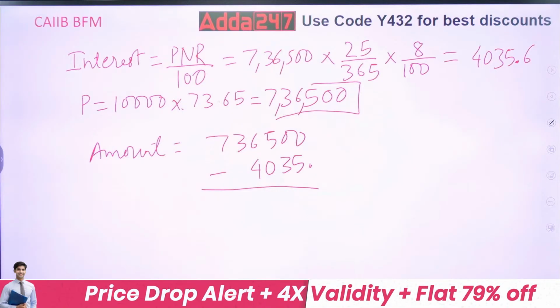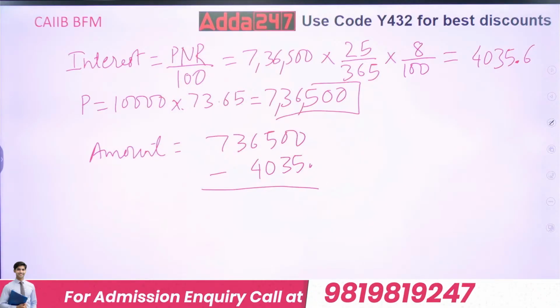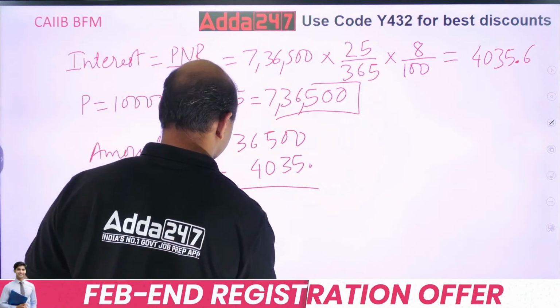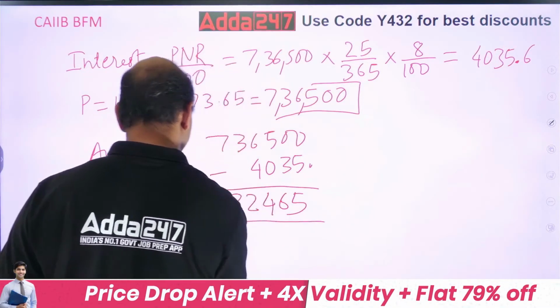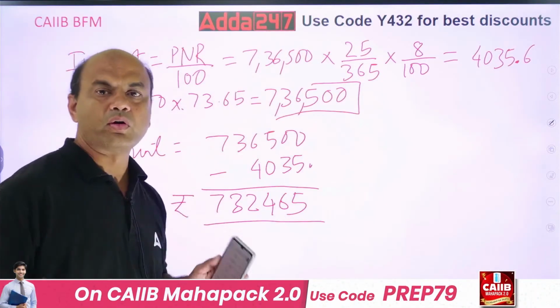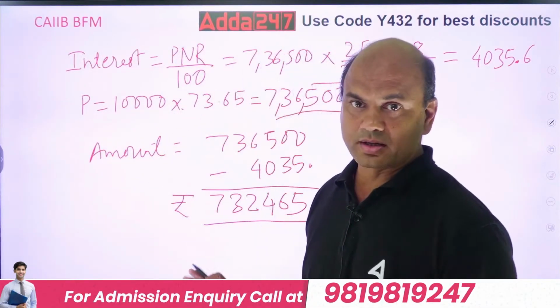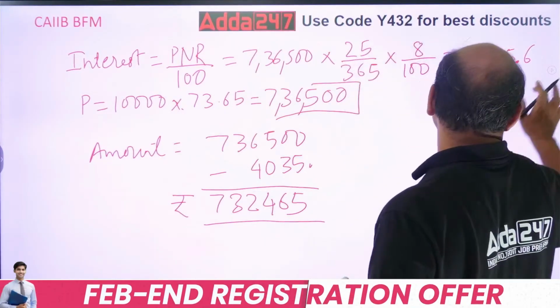7,36,500 minus 4035. So I am getting 7,32,465. This will be your final amount in rupees, which you will be giving to the client. So you have got all the three answers now. Got it? Is this numerical clear? Move on to the next. Chalo, next one.